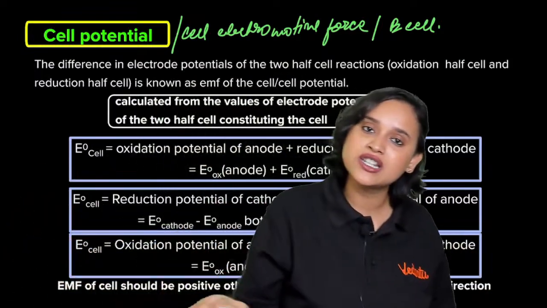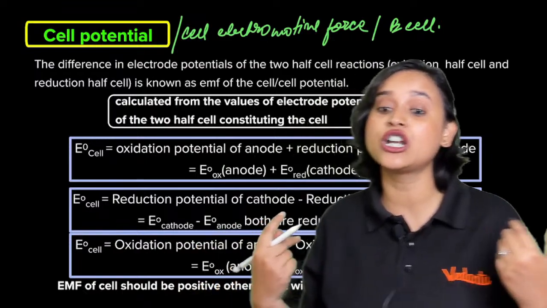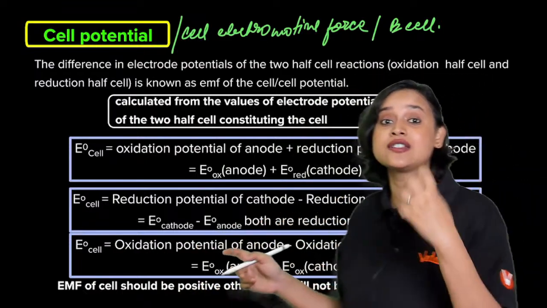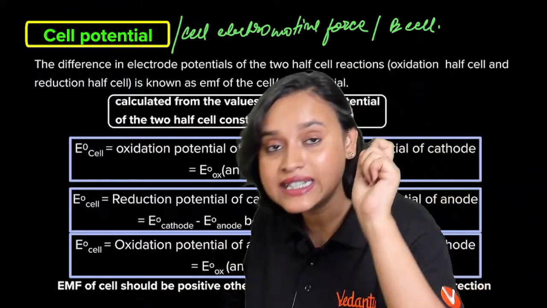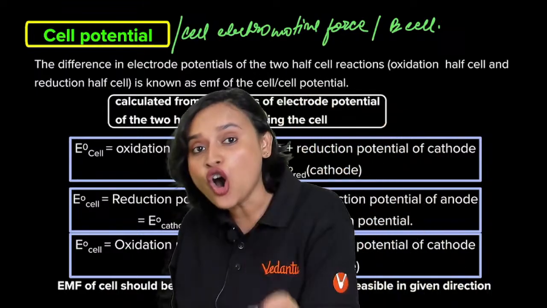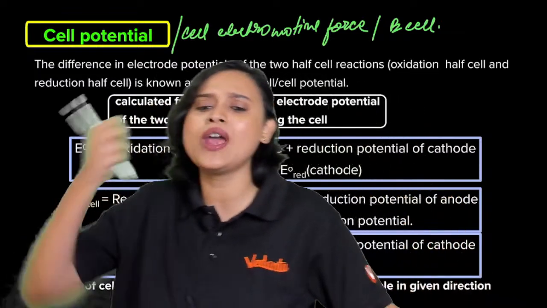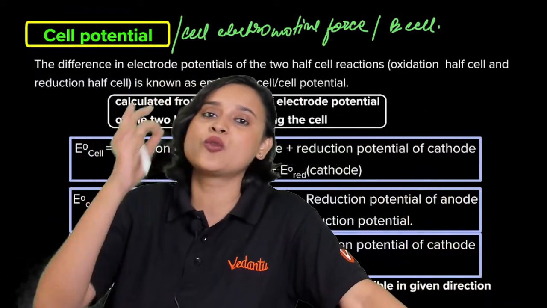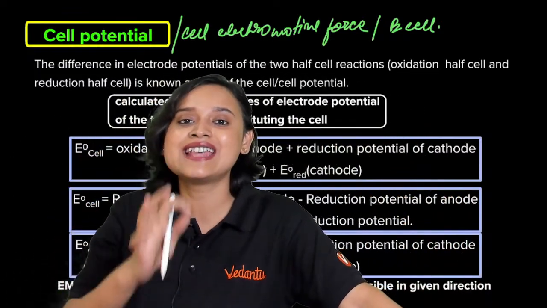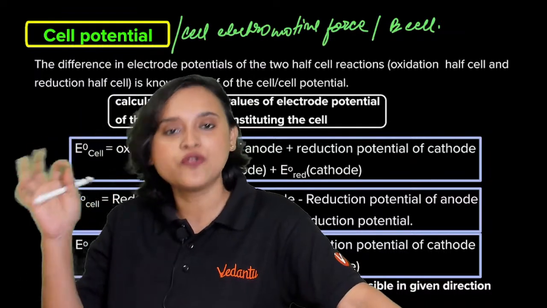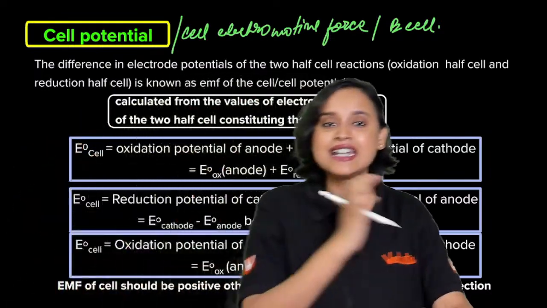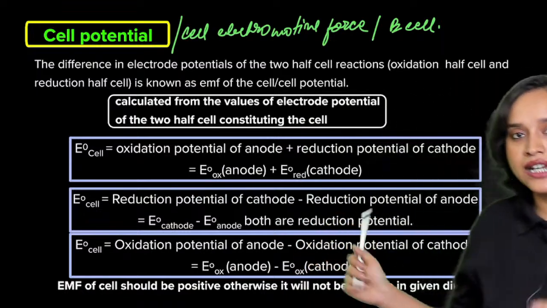Okay, how do you measure cell potential? You measure the cell potential in volts. That is the unit. It is called E cell. And the time when you are not drawing any current, that means you are not taking away any current, that is when it is called the cell electromotive force, everybody.